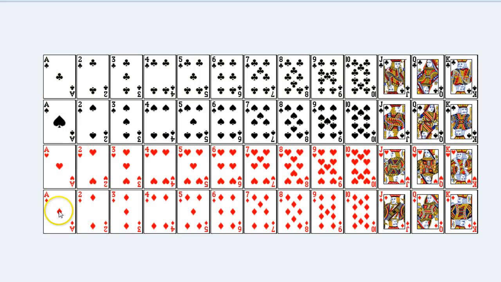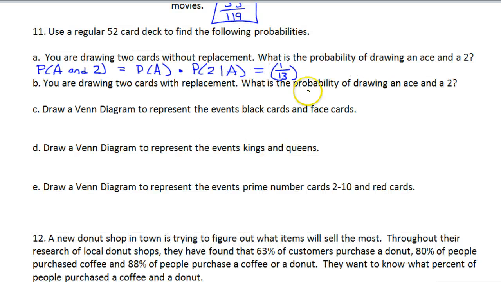We drew an ace before, but we didn't take out any of the 2's, so there are still 4 2's. Out of a total of how many cards, though? Because we're not replacing, we don't have 52 cards anymore. When we go to draw the 2, it's 4 out of 51, because we already drew the ace, so that leaves 51 cards.